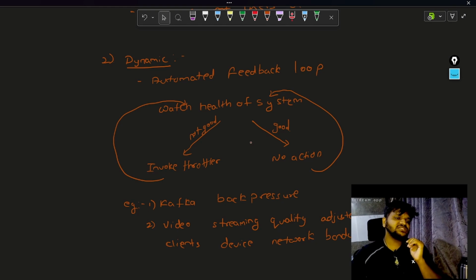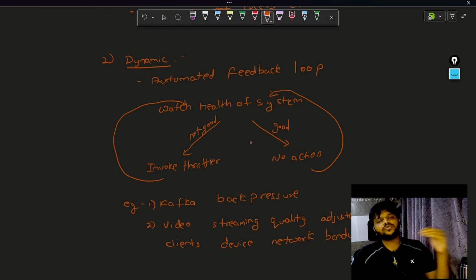And again, this is an automated feedback loop. This is one type of example using which the system is going to throttle. So for example, let's take this diagram. Watch the health of a system. If it is not good, invoke the throttler. Again, watch the health of the system. If it is not good, again throttle the request. Again, watch the health of the system. If it is good now, no action. Don't throttle the request. Relax.